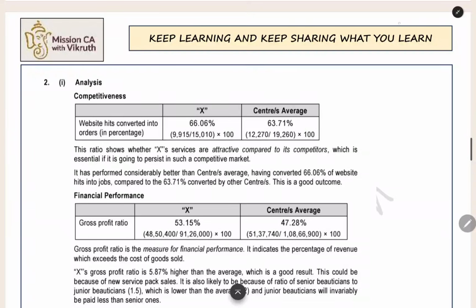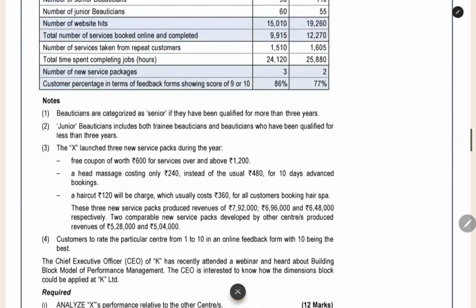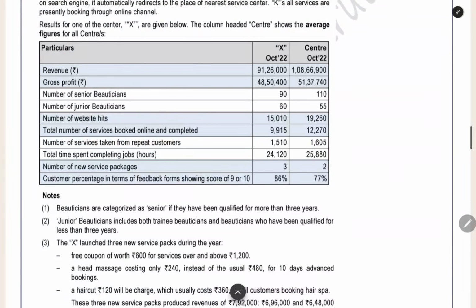Here they have given the analysis. First thing is competitiveness. This competitiveness is nothing but the comparative performance which we saw. They are also calling it competitive performance. What is competition? Two people are working, you are comparing each other and seeing who is best. What is comparative? You are comparing two people. Same thing only, they have just given a different name. Here, what is the comparative performance? In comparison, you can compare the operating procedures only.